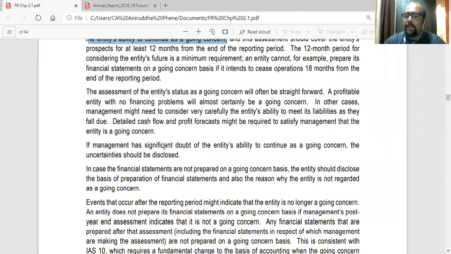If management has significant doubt of the entity's ability to continue as a going concern, the uncertainty should be disclosed. So if management thinks that there is doubt about the entity continuing as a going concern, they should disclose that. So even if currently they are a going concern, but they have a doubt that tomorrow we might not be, they disclose it.